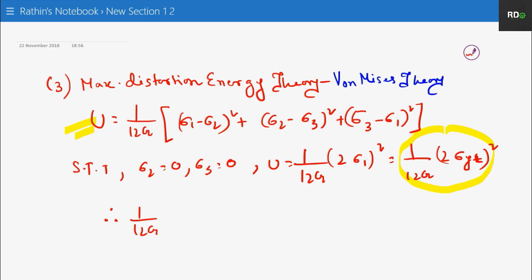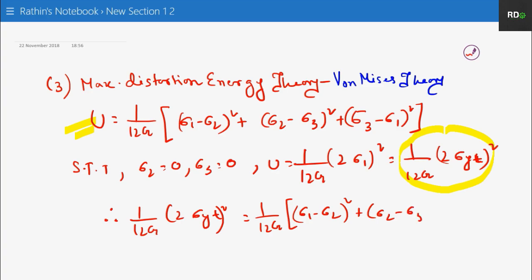So 1 by 12G, 2 into sigma yt whole square will be equal to 1 by 12G, the main expression, sigma 1 minus sigma 2 whole square, sigma 2 minus sigma 3 and sigma 3 minus sigma 1 whole square.